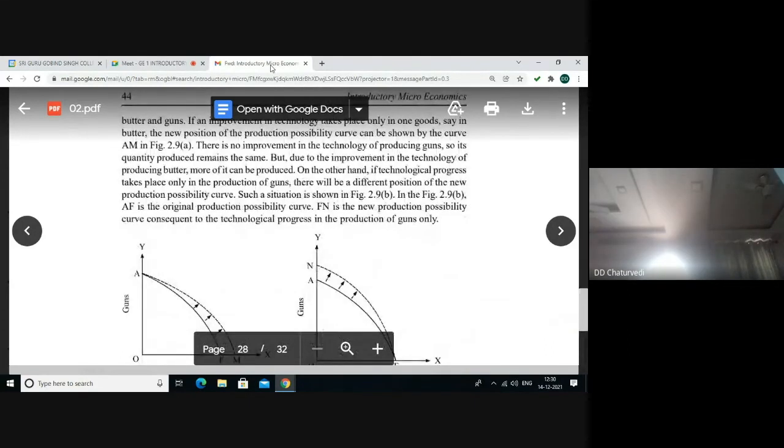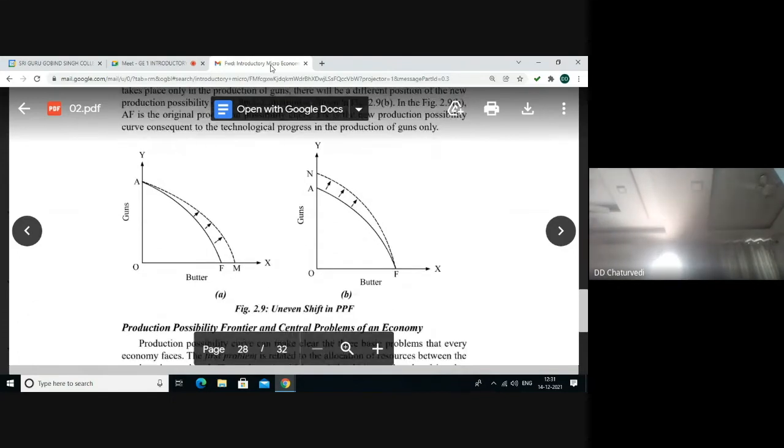It is not always necessary that there is improvement in technology which is equally benefiting both the commodities. It is quite possible that there may not be any improvement in the technology for producing one commodity, say guns. So its quantity produced remains the same as shown in figure 2.9a part.